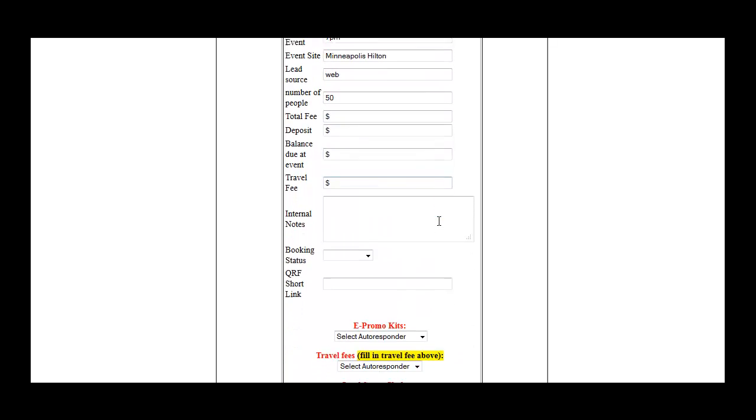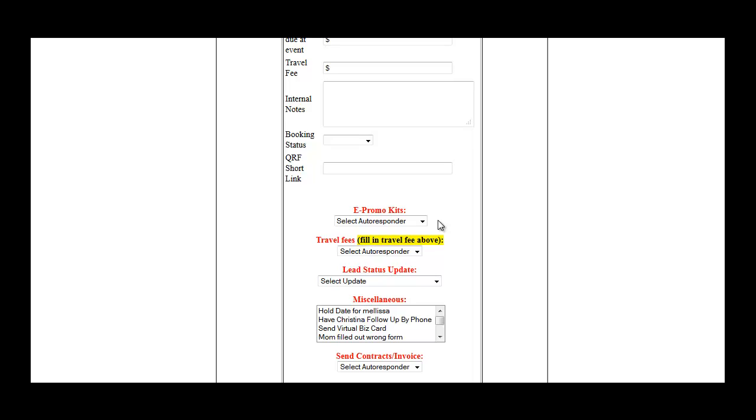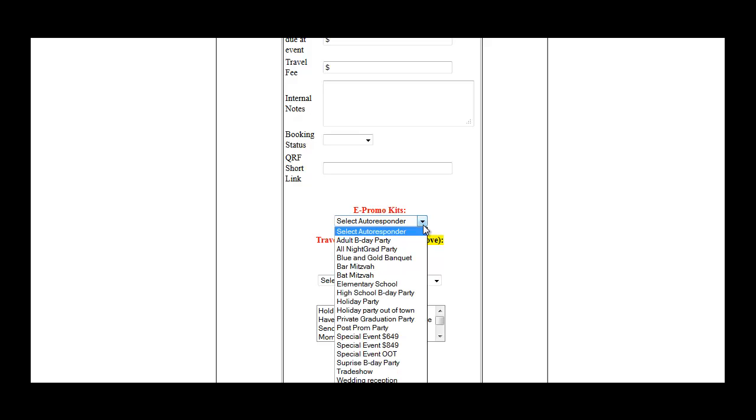And the most important thing, most awesome thing here is the list of different AutoSmart choices we have to send out with a simple click of a button. So you'll see right here we have our e-promo kits. So in my case, I've got a bunch of different versions of e-promo kits here, and you'll see it actually probably goes off the recording here a little bit, but lots of different versions of e-promo kits I can send with one click here.